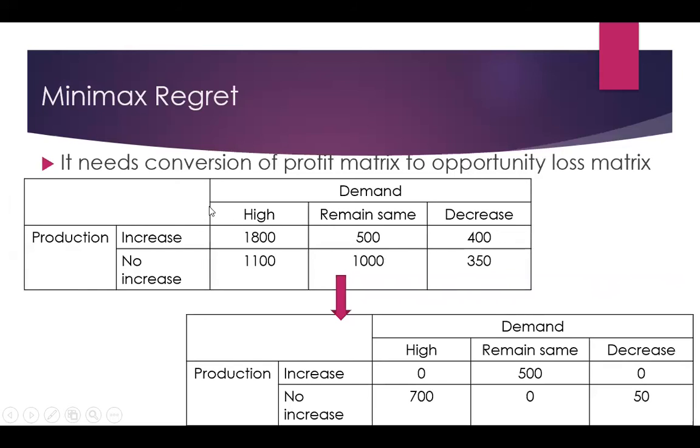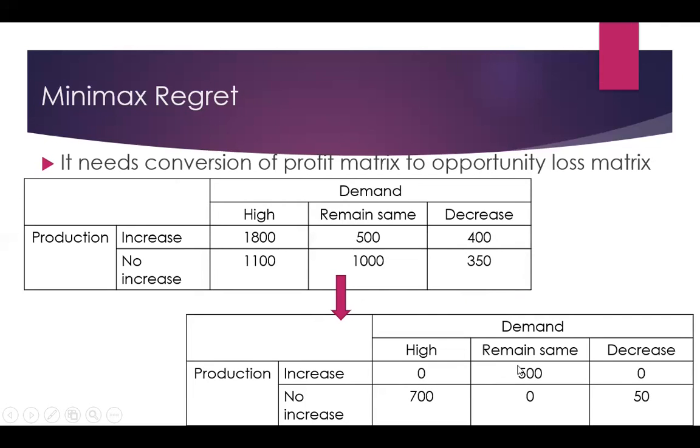Then I'll talk about the last tool for decision making under uncertainty. To use this tool, we need to convert the profit matrix to an opportunity loss matrix. For this, for each column, we identify the maximum value and subtract each value from that maximum value. For the first column, the result is 0 because 1800 minus 1800 is 0, and 1800 minus 1100 is 700.